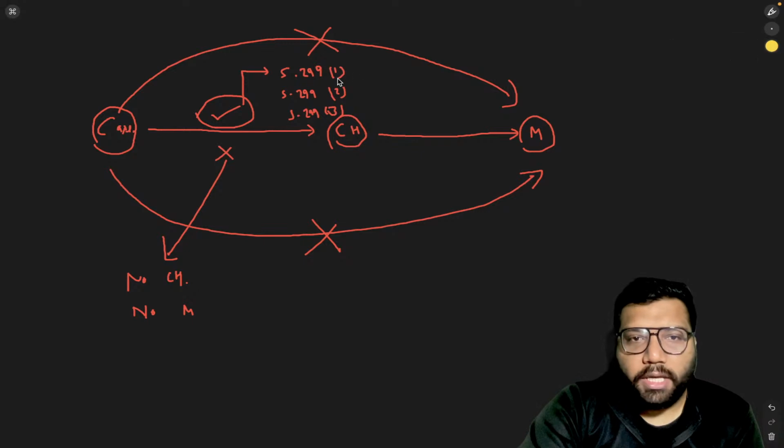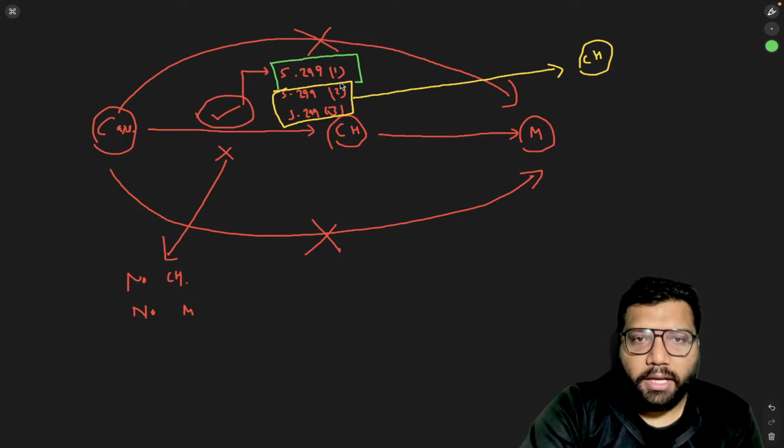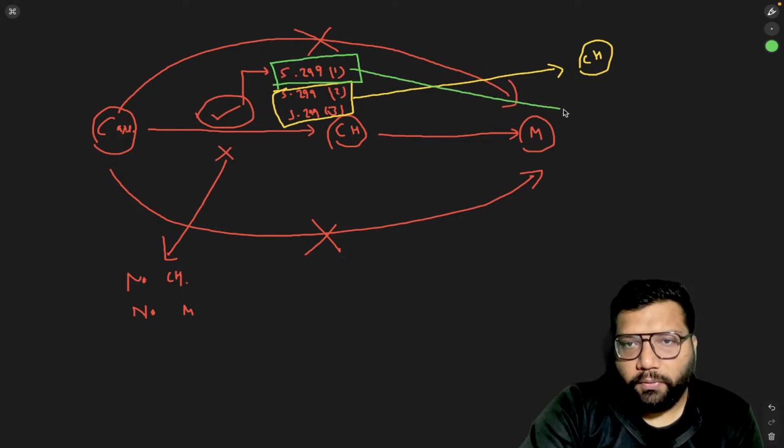In these two circumstances, the person will get the punishment of culpable homicide only. In this particular case, 299(1), that will fall under murder only.